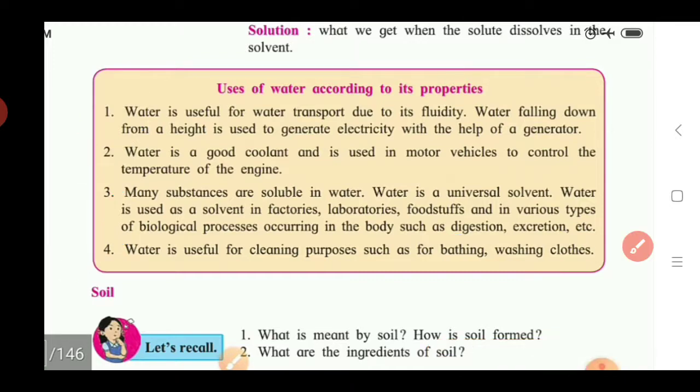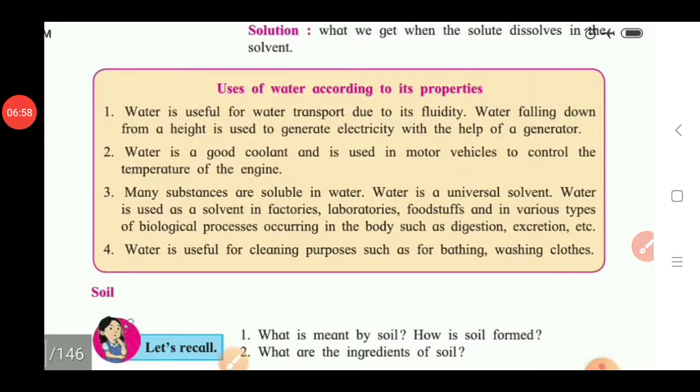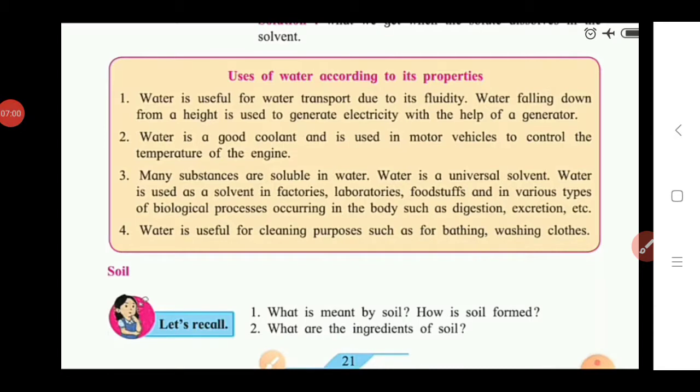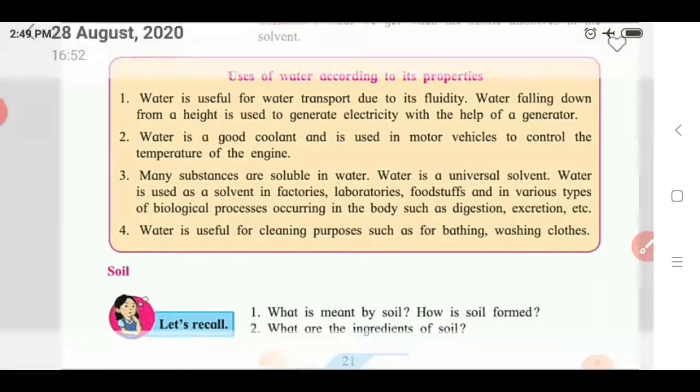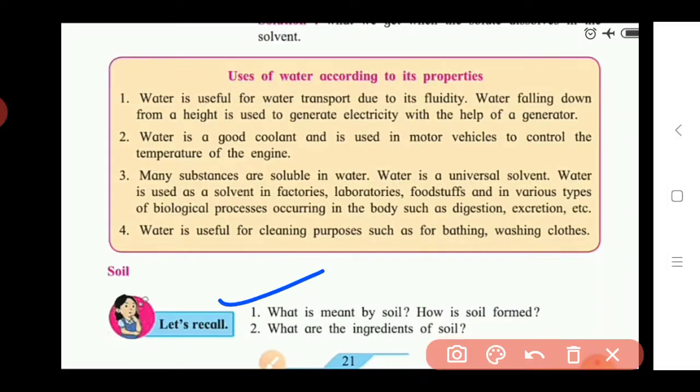Okay, so see here, on the same page number, that is 21. First they give us some questions. For that we see those questions. Okay, which are they? First one, what is meant by soil? How is soil formed?